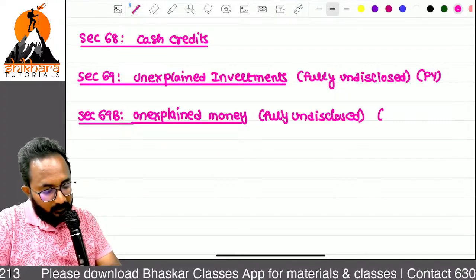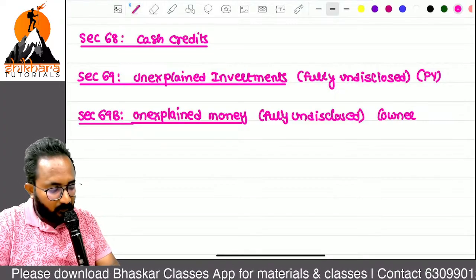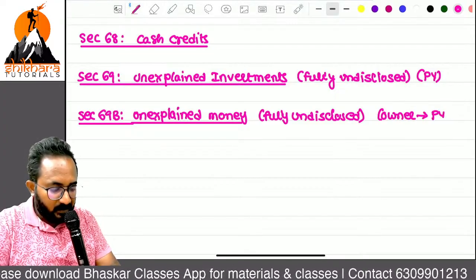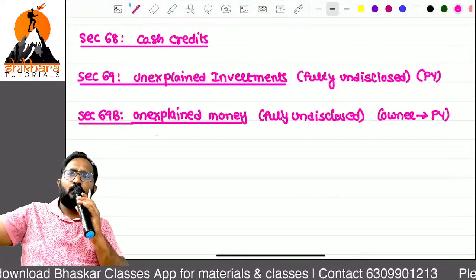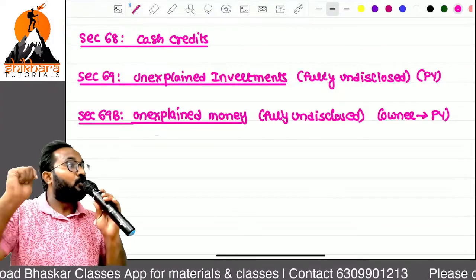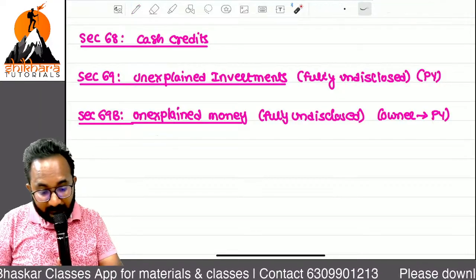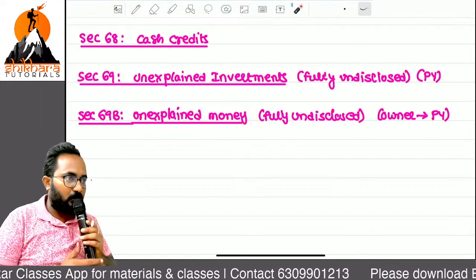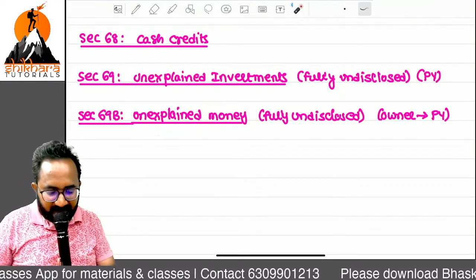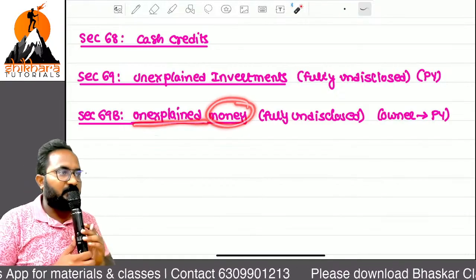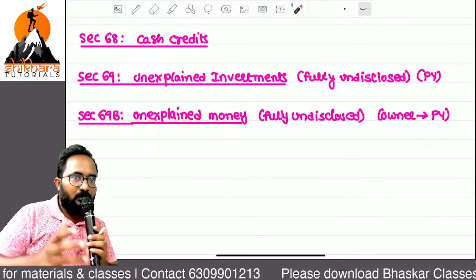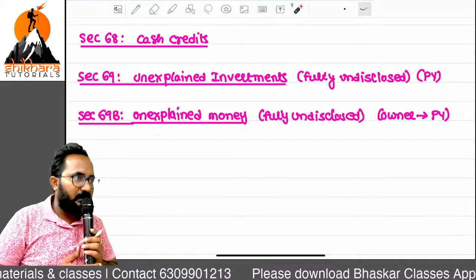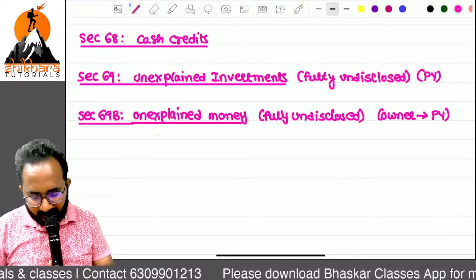Remember, in which year do we identify you as the owner? The previous year. Earlier years you purchased gold. Please explain how you purchased that gold, with which money you purchased it. Just explain the source of income for the purchase of that gold. If you do not explain, then it is treated as undisclosed.